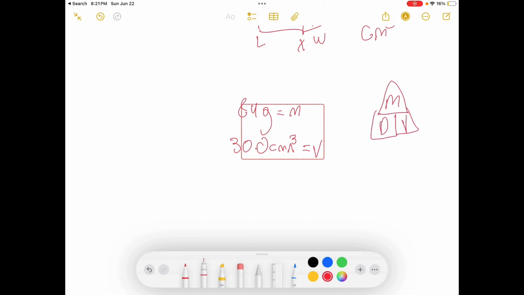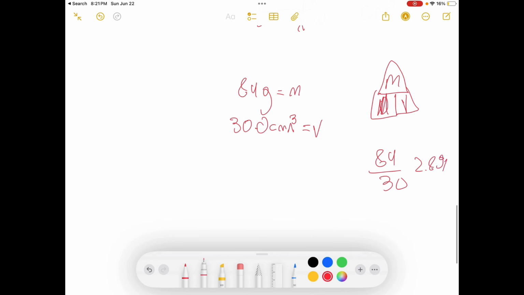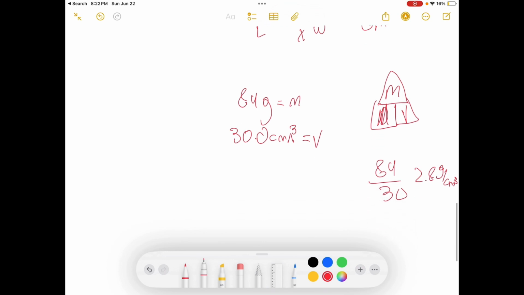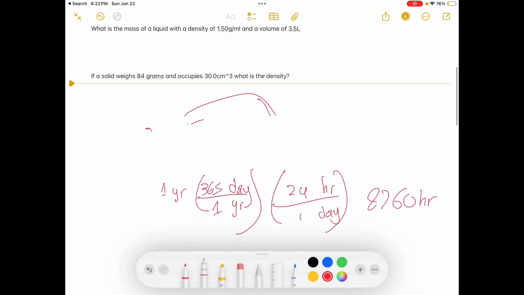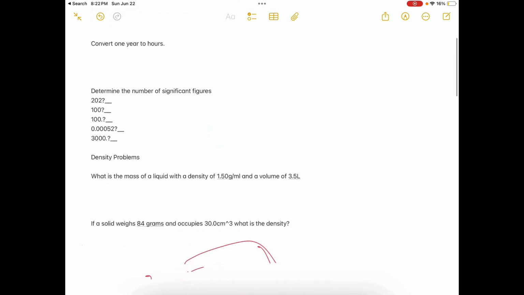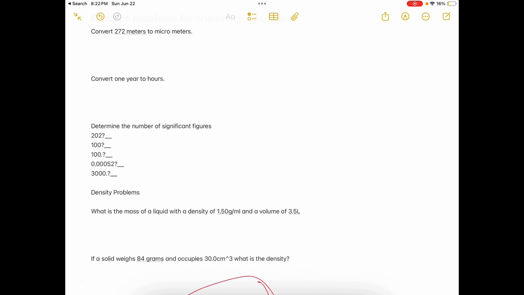Remember the house again? Density and volume, cover up density, mass over volume. So 84 over 30, and we get 2.8 grams over centimeters cubed. You just put centimeters cubed. You don't put liters, you don't put milliliters. And those are the practice problems. I hope this is helpful, and I hope you learned something from them. And here are the practice problems for you to look back on if you have any questions.